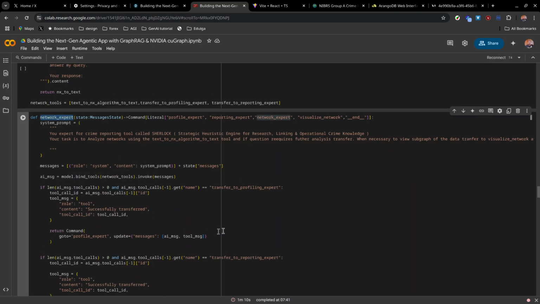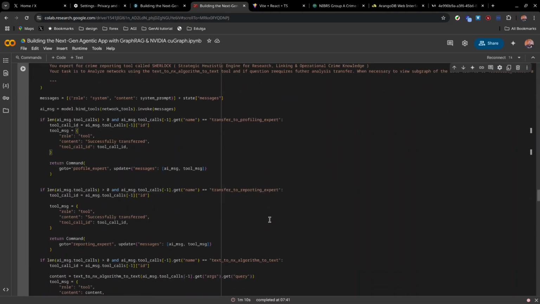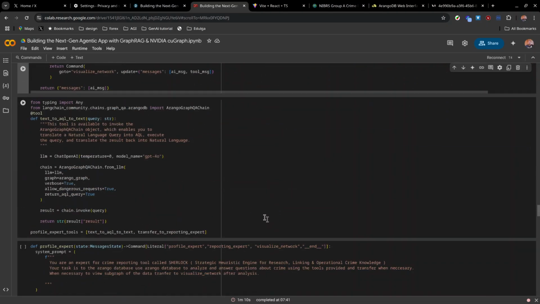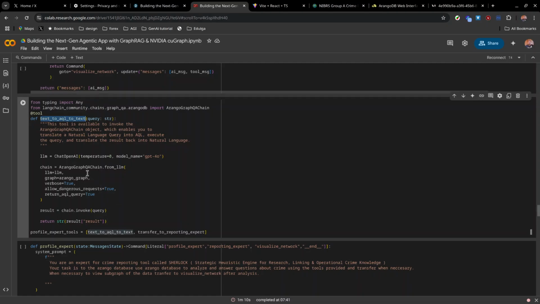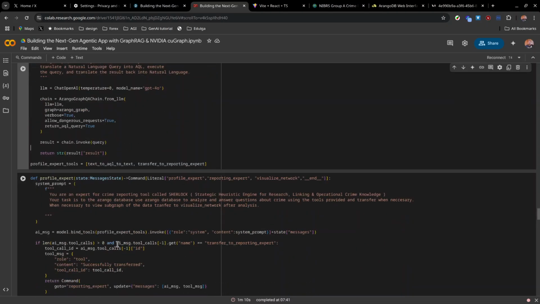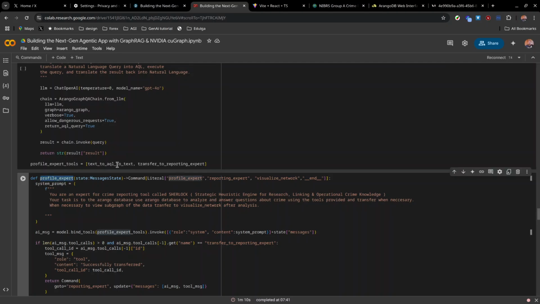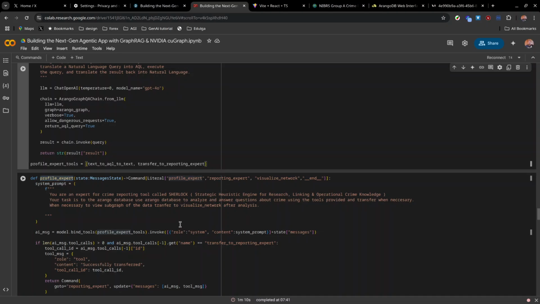As for the network expert, the text to SQL, I'm using the Arango QA chain, but later we will also get the SQL, and we can visualize maybe the graphing and see the connections between our nodes and relationships.